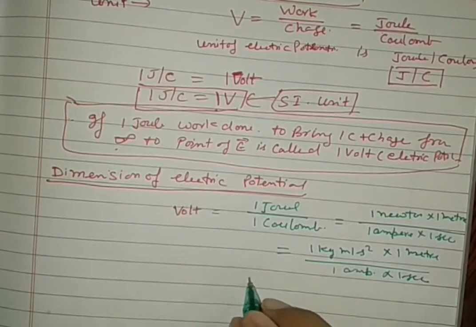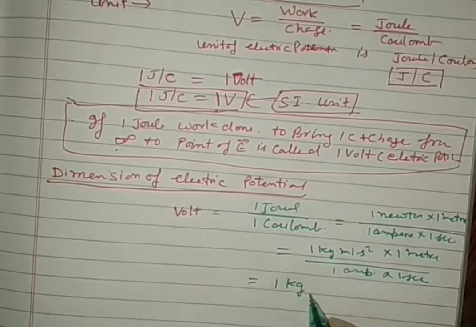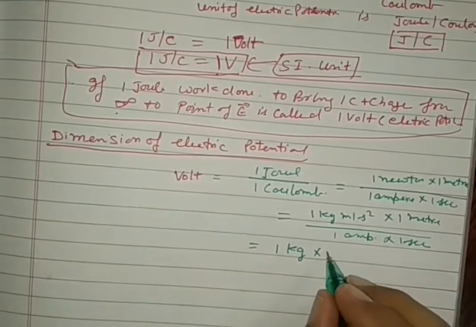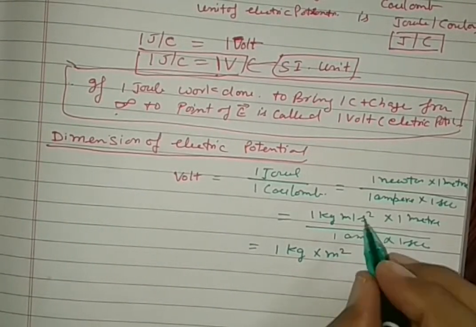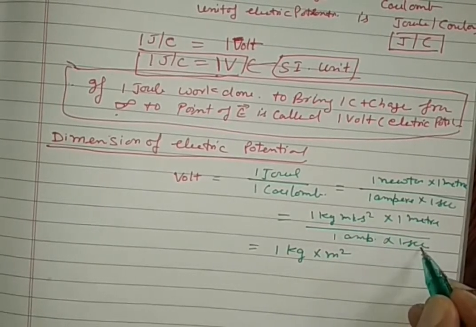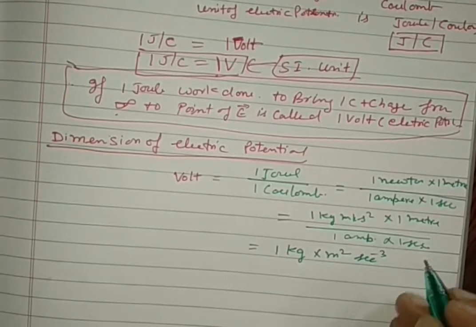Finally, it can be written as 1 kilogram, meter and meter, meter square. Per second square means second to the power minus 2, and it will go up, second to the power minus 3.